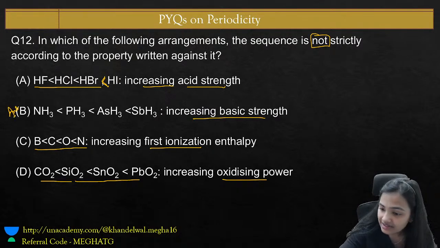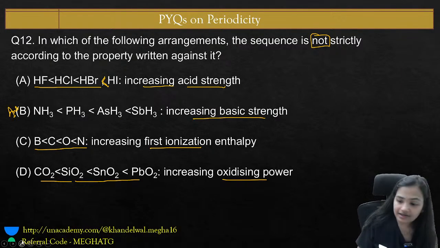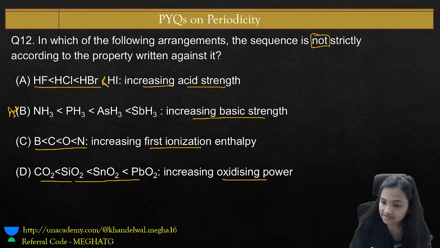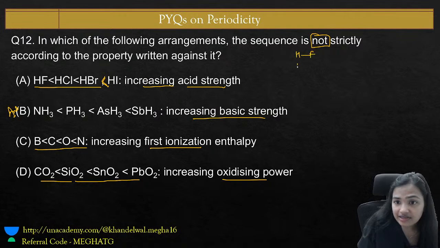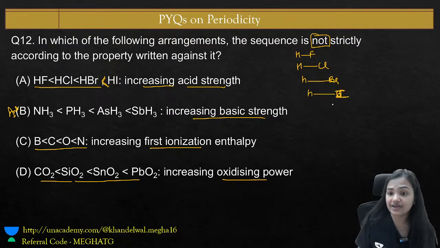So what's the solution for the question? Let's have a look. Guys, you know HF, HCl, HBr. As we go down the group, the electronegativity factor does not work; the size factor works.